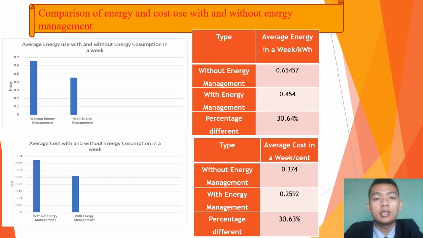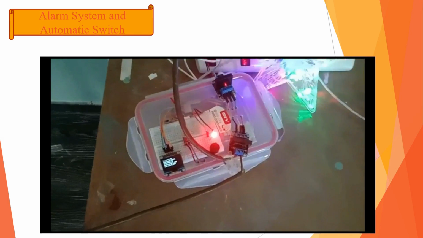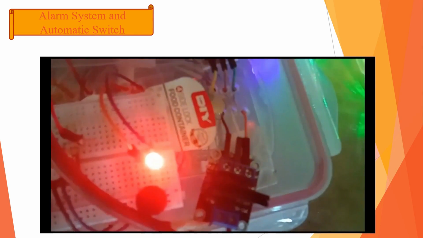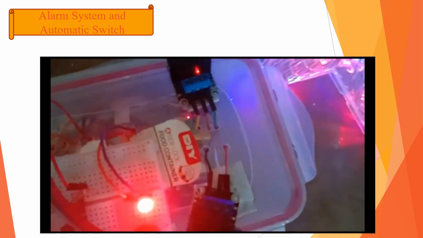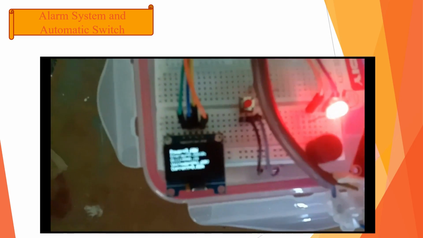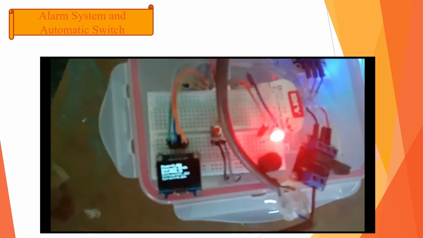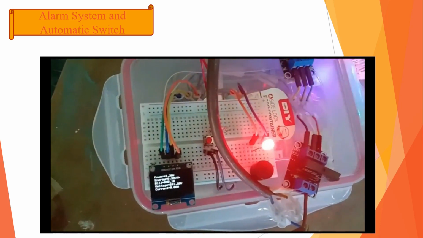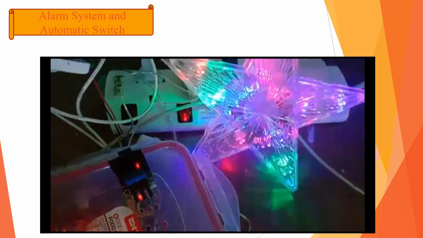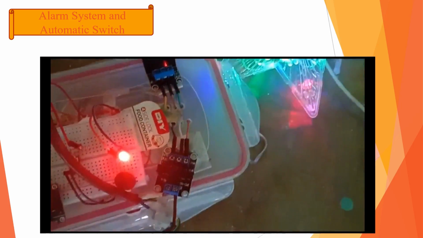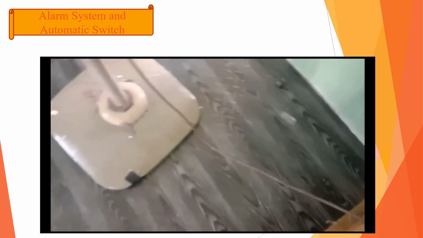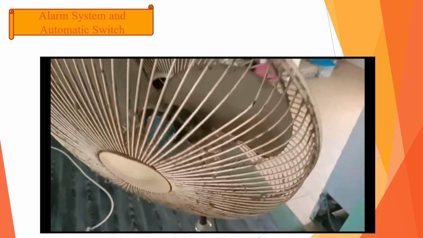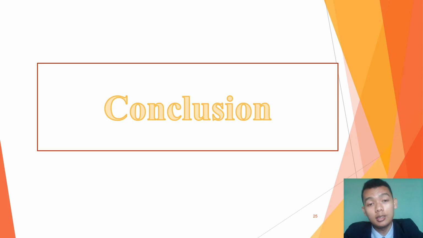Okay, next, let's continue with the alarm system and the automatic switch. As we see at the device, the alarm system is turned on. The buzzer is replaced with an LED to show that the alarm is functioning. In this case, when the energy use is over 0.31 kilowatt, the alarm system is turned on and automatic switch 1 will turn on. One of the relays is turned off to show that the automatic switch worked when the energy use is over the limit. Lastly, let me continue to the conclusion.